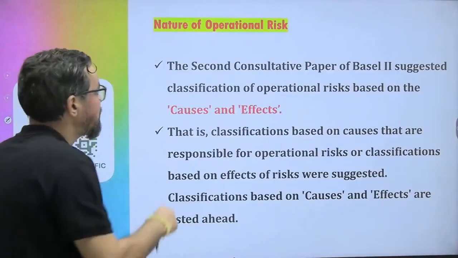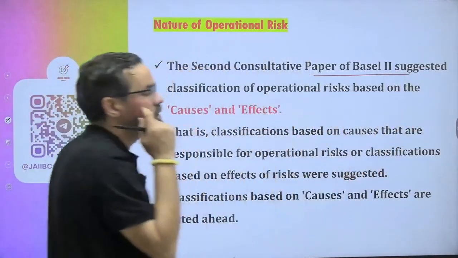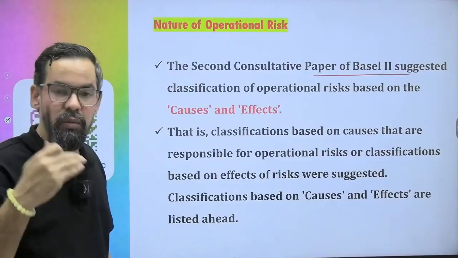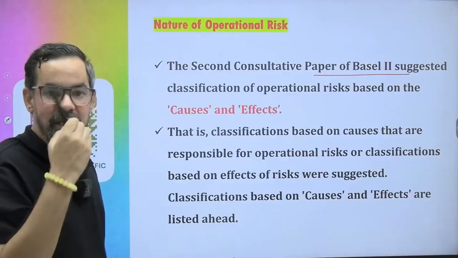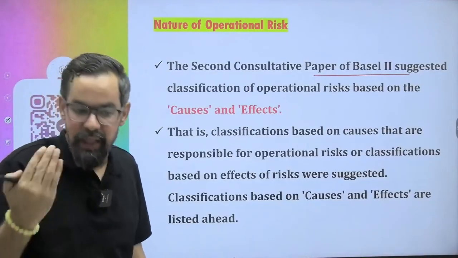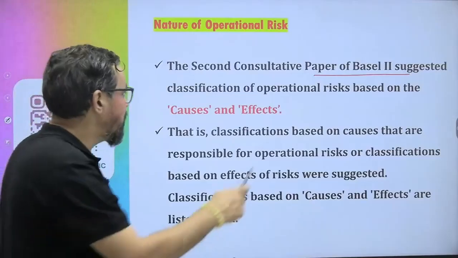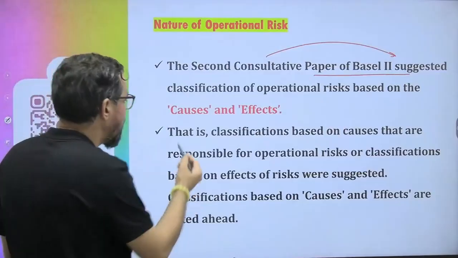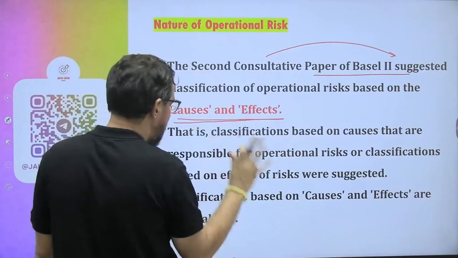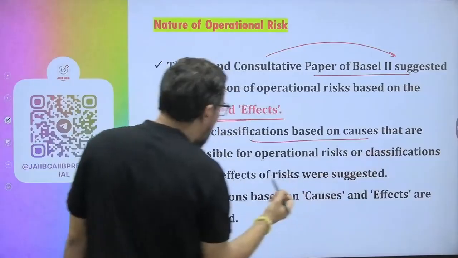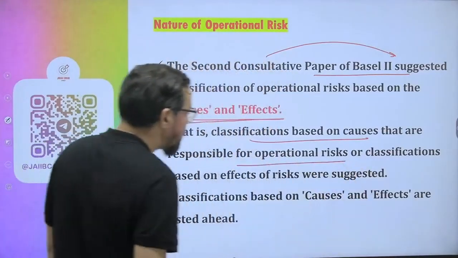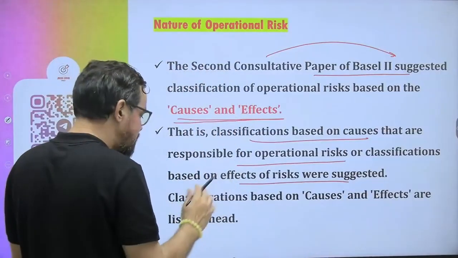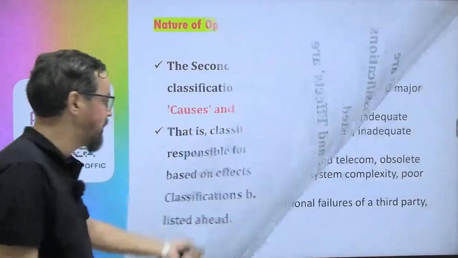Operational risk was introduced in the second consultative paper of Basel 2, in 2004. It was not part of Basel 1. Basel 1 was more towards credit risk, and with the 1996 amendment we included market risk. In the second consultative paper of Basel 2, we introduced operational risk, and it is categorized on a cause and effect basis. Classification based on the causes responsible for operational risk, and classification based on the effect of the risk, were suggested.